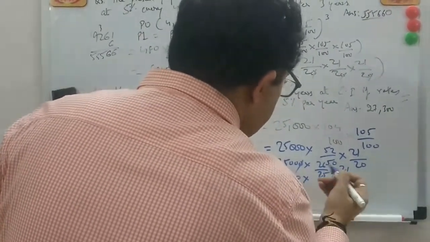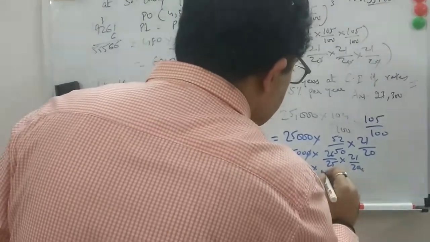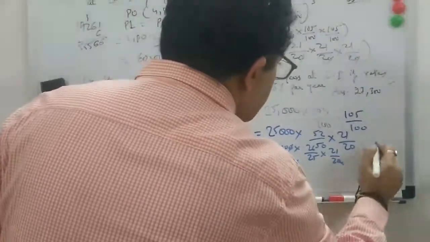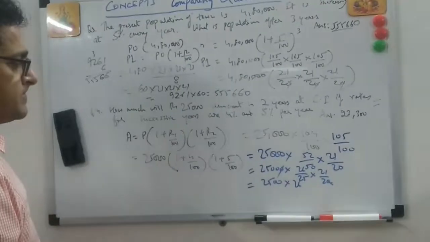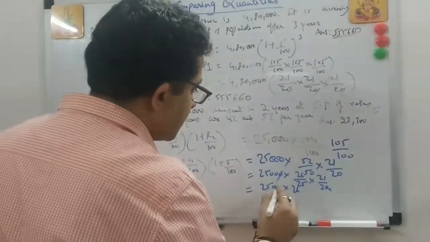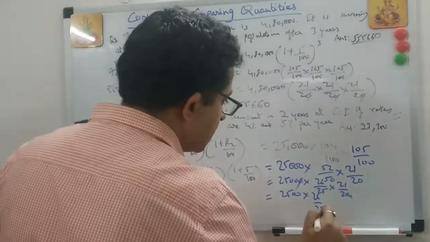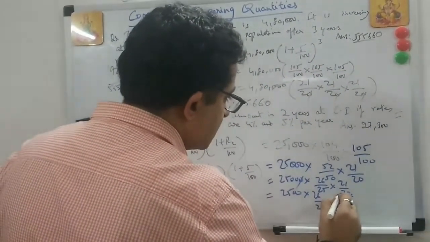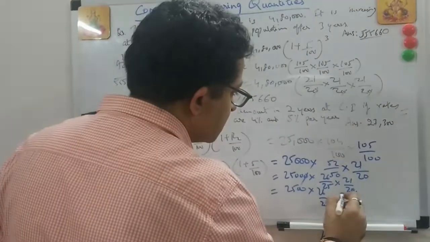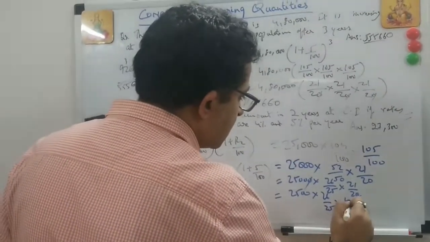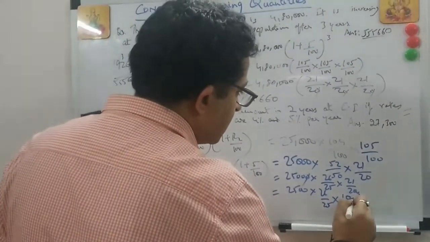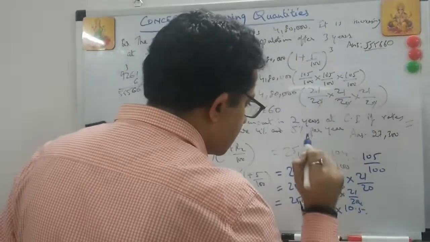Okay, let's take the decimals here. So this is 2526 by 25. I think we can cut by 25 into, let's take this as 10.2 times the 20 and 10.5.